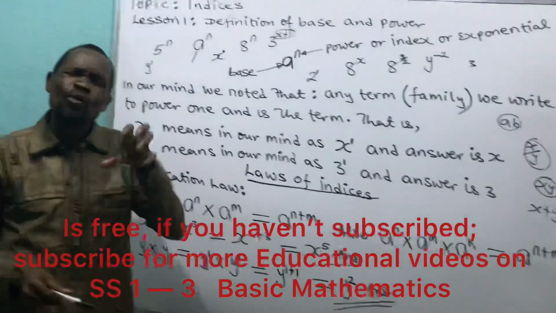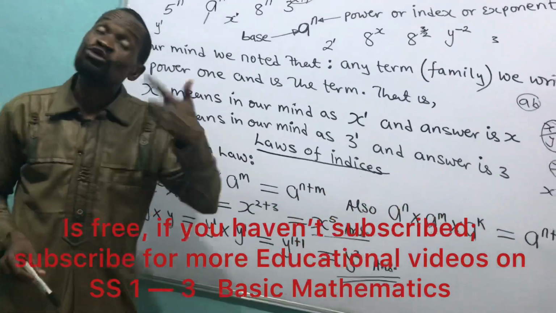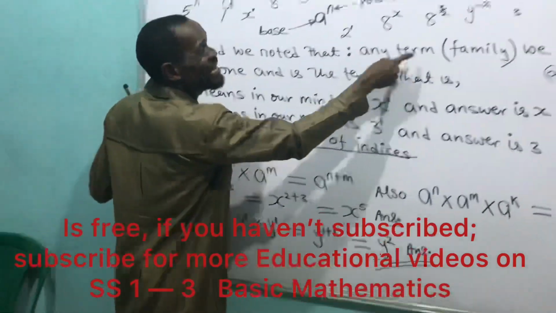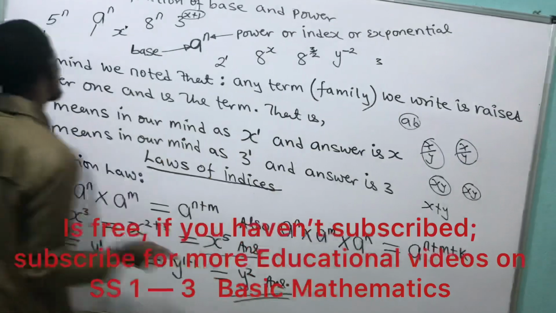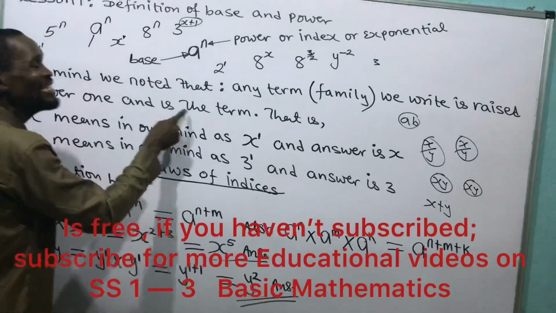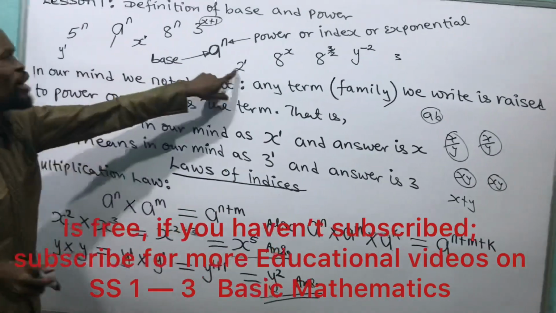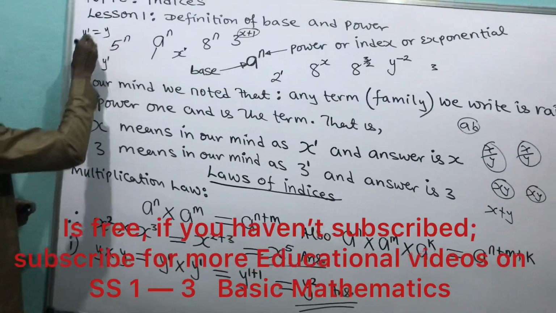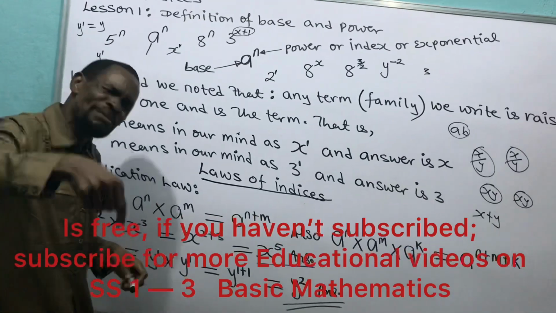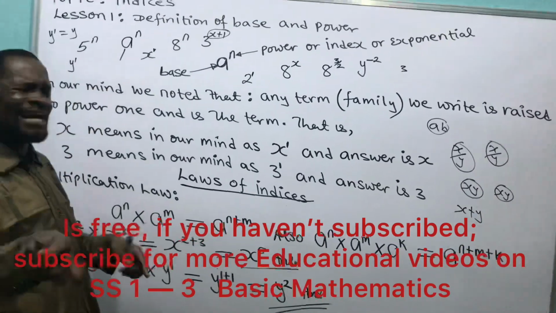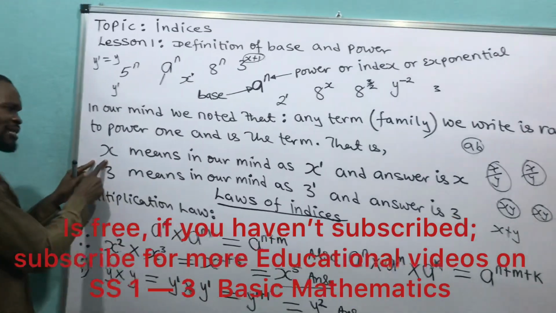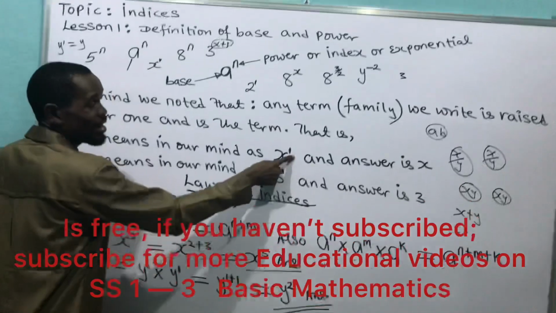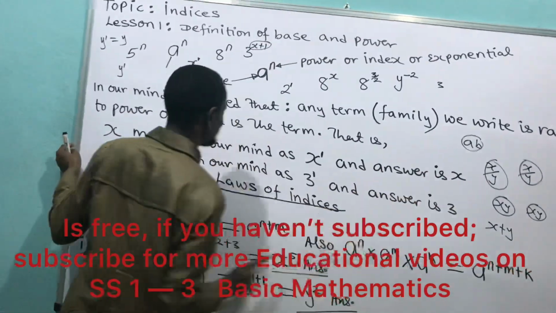That any term we write in mathematics is raised to power what? 1. That's what we're saying here. In our mind, we noted that any term we write is raised to power 1 and is the term. So 2 raised to power 1 is 2. And y raised to power 1 means what? Y. So anything, even you looking at me, watching me now, you're raised to power 1 and the answer is you. So I said x means in our mind x raised to power 1. And the answer is x.